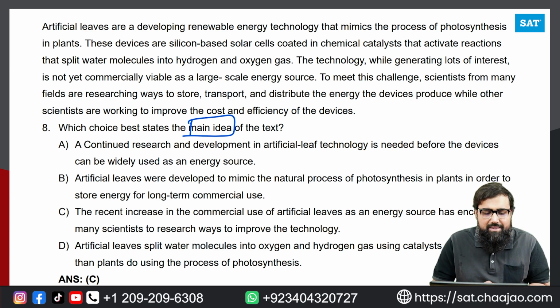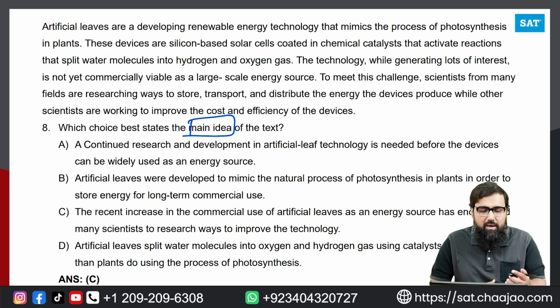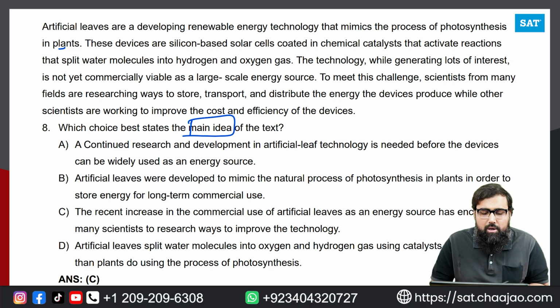So if you read this passage, it says artificial leaves are developing renewable energy technology that mimics the process of photosynthesis in plants, right? These devices are silicon-based solar cells coated in chemical catalysts that activate reactions that split water molecules into hydrogen and oxygen gas. The technology, while generating lots of interest, is not yet commercially viable as a large-scale energy source. To meet this challenge, scientists from many fields are researching ways to store, transport, and distribute the energy the devices produce, while other scientists are working to improve the cost and efficiency